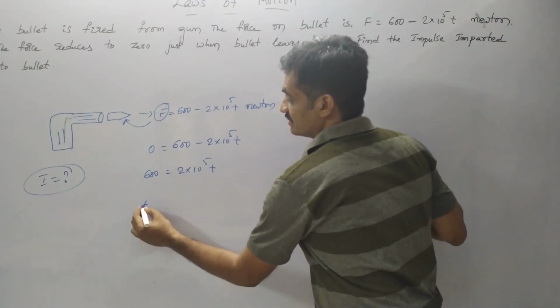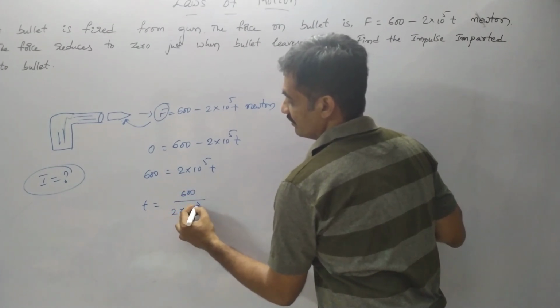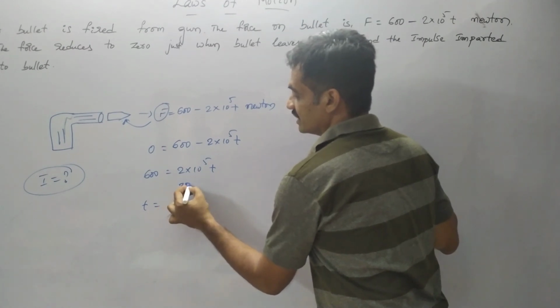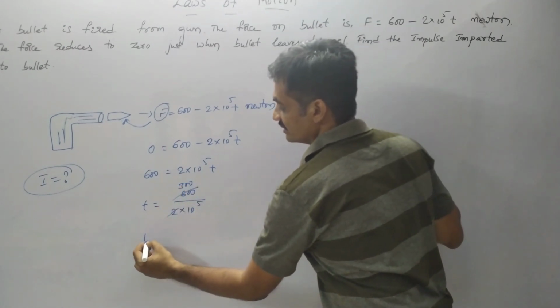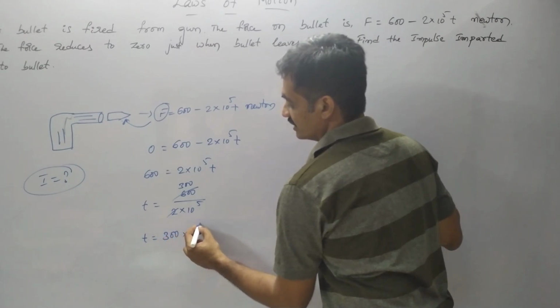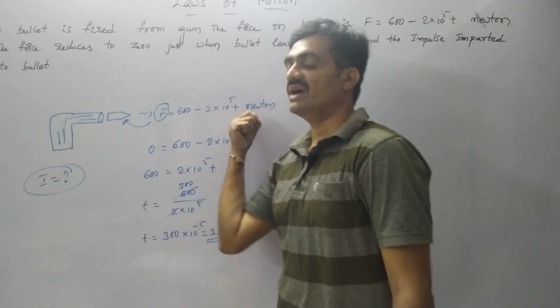So t is equal to 600 by 2 into 10 to the power of 5. We know that 2 threes are 6. So we have 300 by 10 to the power of 5. Then here we get 300 into 10 to the power of minus 5. This is the time taken by the bullet in order to leave the barrel.